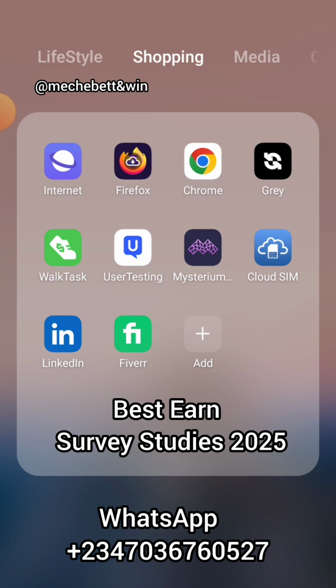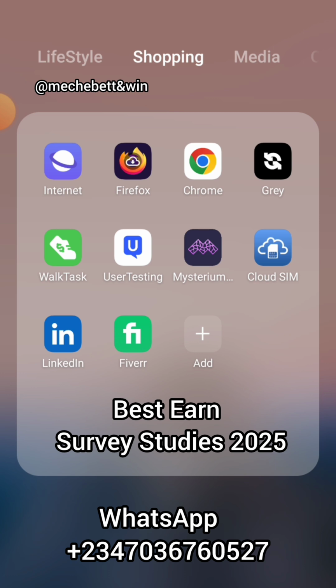So this app, I'm showing you this app for you to download. Then this work task, I will teach you how to set it up, because before you download this work task, your VPN must be on. If not, you will not get paid. You have to make sure the location is United Kingdom and the VPN is on before you download it on Play Store or Apple Store.